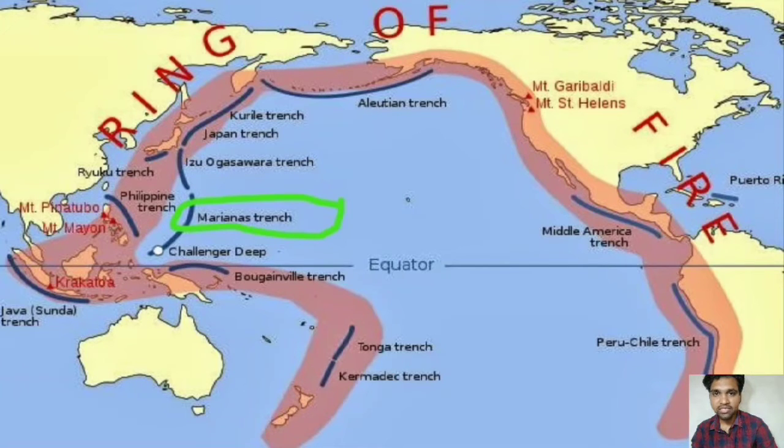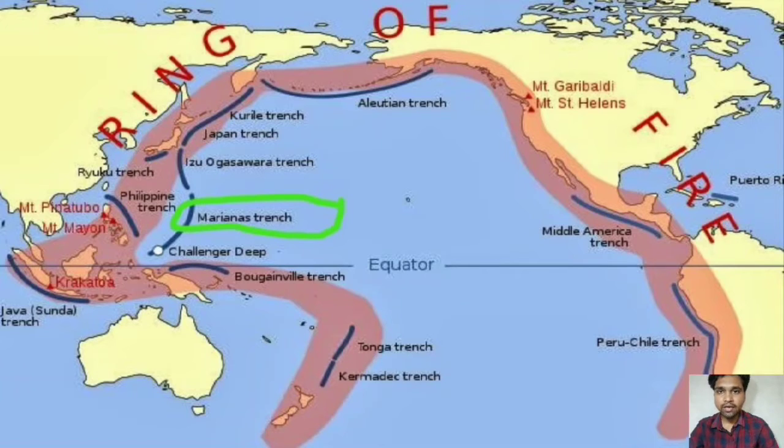Friends, the deepest part, that is Mariana Trench, which is approximately 11,022 meters below sea level, is also found in the Pacific Ocean. So here the red color mark is shown as Mariana Trench. You may also locate it on the Pacific Ocean.